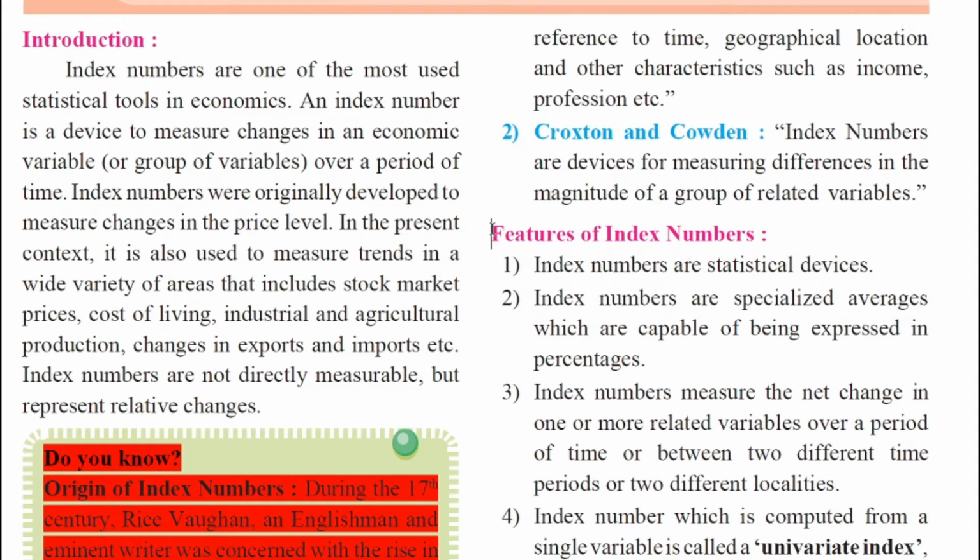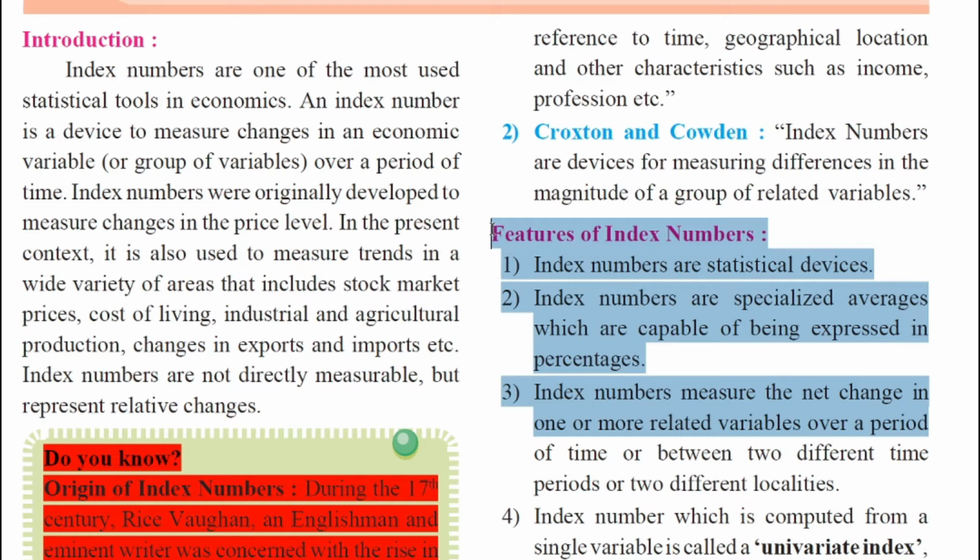In the previous video lecture, my dear students, we also studied the features of index number, some 8 important points which throw light on what exactly index numbers are like. Index numbers are statistical devices. Similarly, index numbers are specialized averages, my dear students, which are capable of being expressed in percentages. Also, remember index numbers measure the net change in one or more related variables over a period of time, or between two different time periods or two different localities.